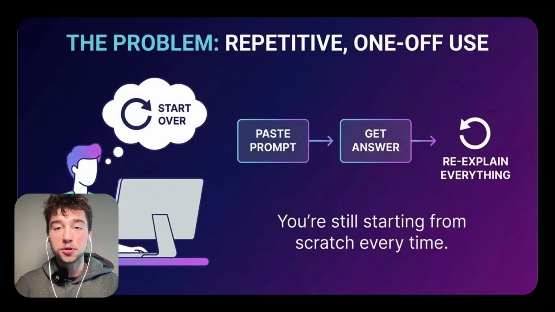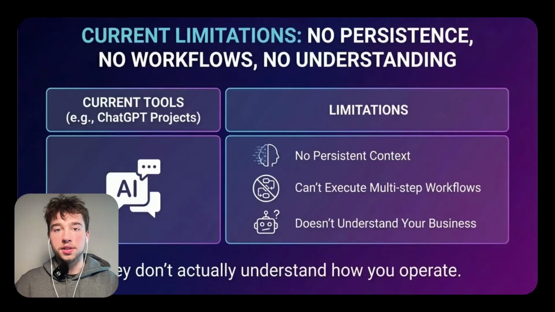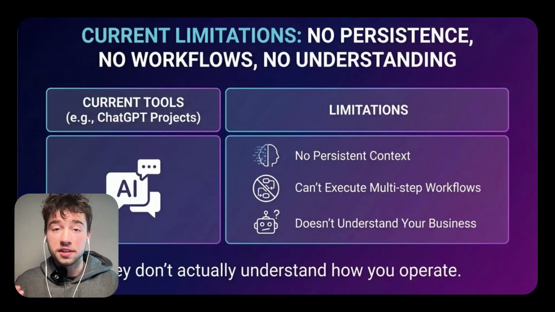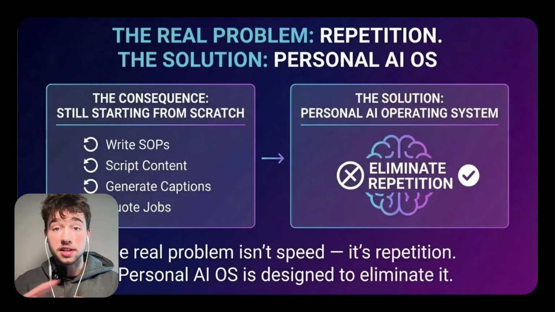So here's the problem. Most people are using ChatGPT like a one-off chatbot. You paste a prompt, get a basic answer, then you have to go back and forth with the AI to get a better answer that you're actually okay with. And then the next time you need something, you have to re-explain everything over again. Yeah, you could use ChatGPT projects, but they only help just a little bit. They don't keep consistent context reliably. They can't execute multi-step workflows autonomously. And most of the time, they don't even understand how your business actually operates. So every time you write SOPs, script content, generate captions, or even quote jobs, you're starting from scratch. And that's exactly what this personal AI operating system is designed to eliminate.